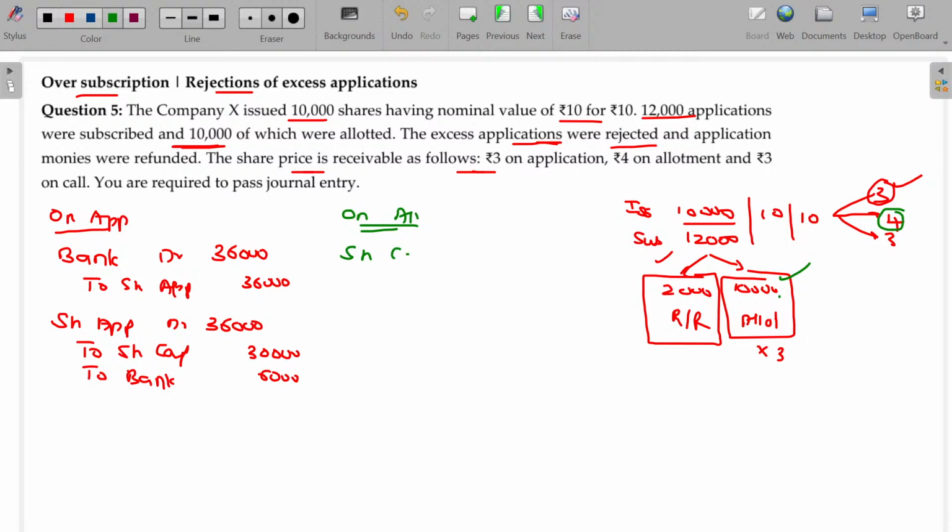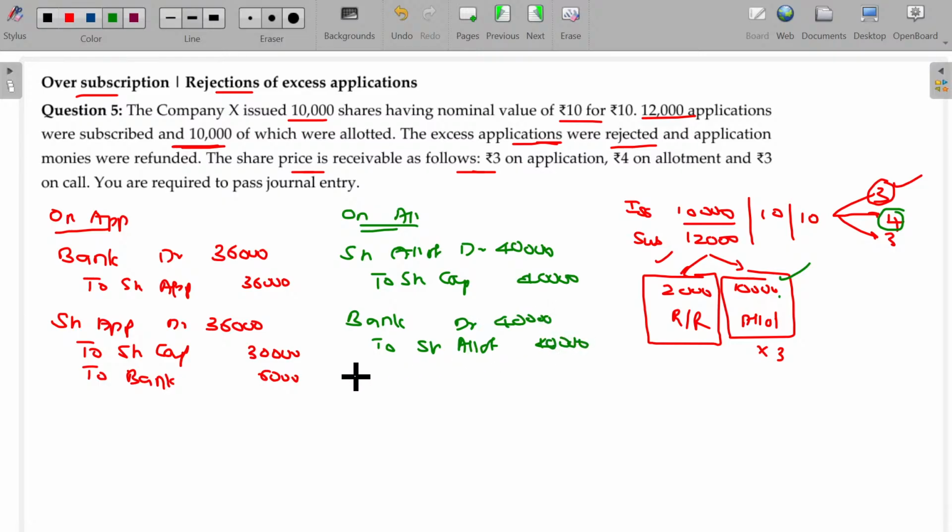Share allotment account debit to share capital. 10,000 into 4, 40,000 rupees. And there is no default here. We collect comfortably. So bank account debit to share allotment, only 40,000 rupees.